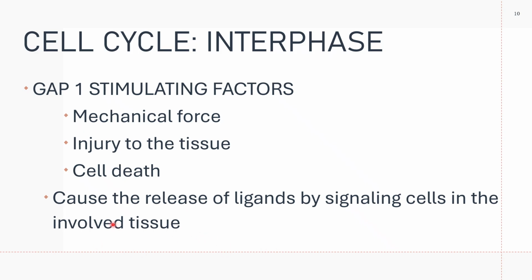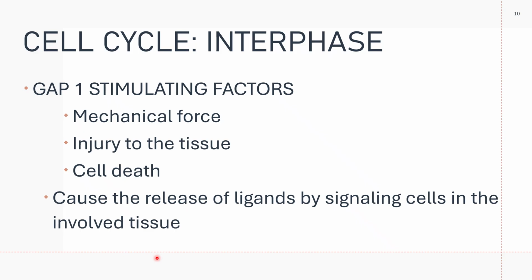proto-oncogenes. Okay, again, from the top, your stimulating factors will cause the release of ligands by your signaling cells in the involved tissue. And what are these ligands? They are growth factors that will indirectly induce the expression of proto-oncogenes. What are your proto-oncogenes?